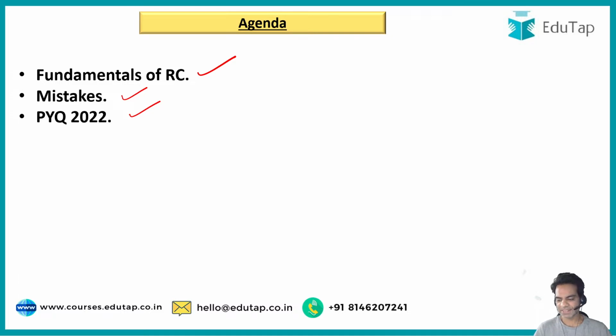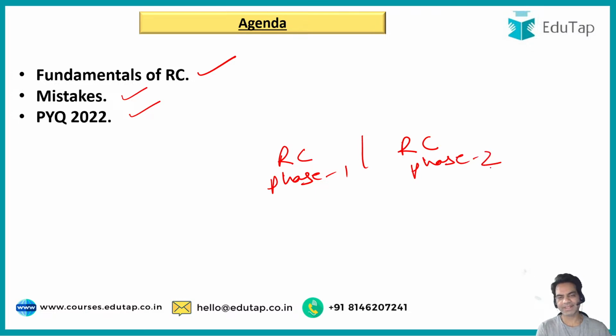Now, what I mean by psychology of reading comprehension, guys, see, they already asked you reading comprehension in phase 1, right? So my question is, why are they again asking you reading comprehension in phase 2? See, the basic difference between RC in phase 1 and RC in phase 2. What's the underlying difference, and how you need to undertake that separately?